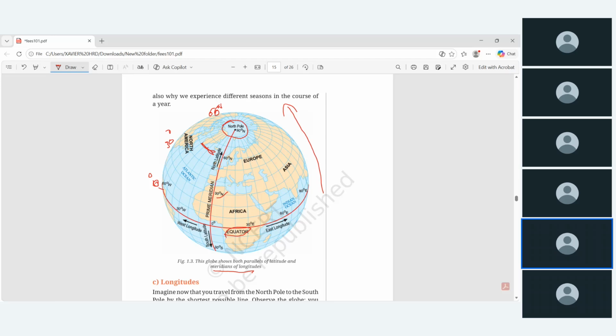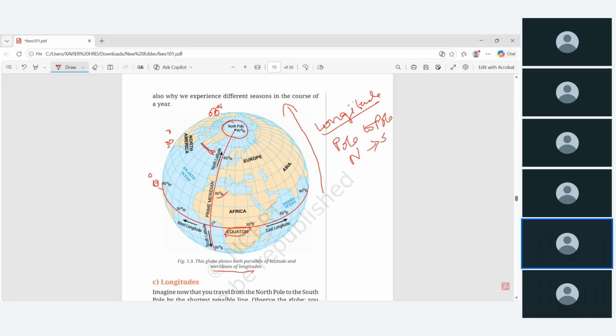Now come to the longitude. Longitude means long lines, from pole to pole, that is, North Pole to South Pole. All lines will start from the North Pole and end at the South Pole, or either way. Everything starts and ends at the poles only. That is what longitude lines are. Again, keep in mind, these lines are imaginary lines.